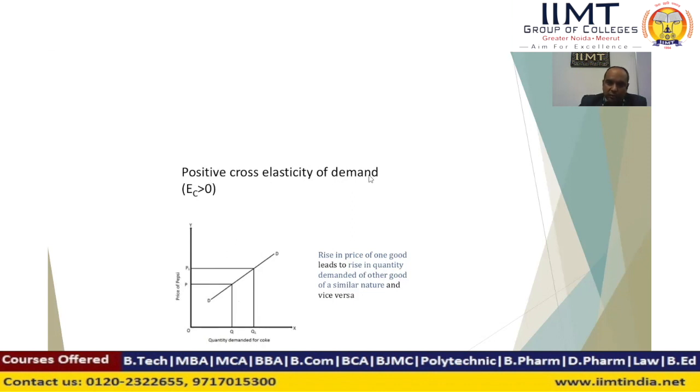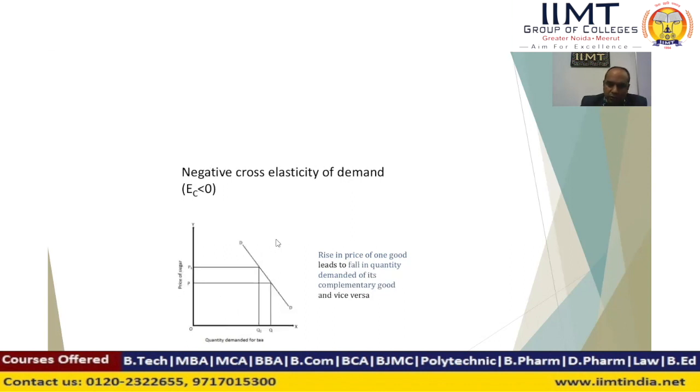Positive cross elasticity of demand explains the relationship between commodities that change in the same direction. The demand curve DD is positively sloped between the x-axis and y-axis, when price changes from P to P1 and demand for the commodity Coke changes from Q to Q1. It means when price changes, the demand for commodity X or Coke changes too. That type of situation is found in substitute goods.